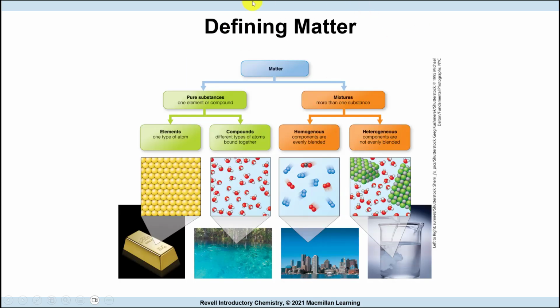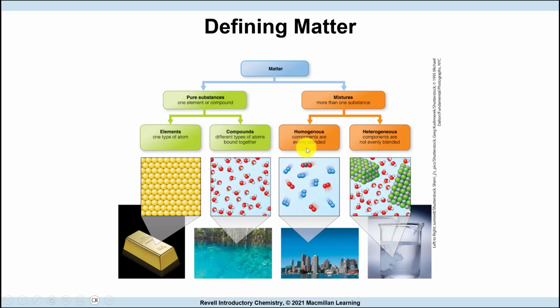So if we go back then to talk about matter, matter can be a pure substance. In this case, you have one element or compound, or a mixture that has more than one pure substance in it. We say that a pure substance can be an element when you have only one type of atom, or a compound when you have two or more atoms that are chemically bonded.